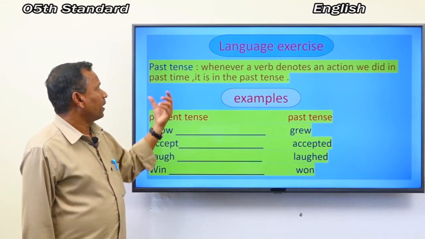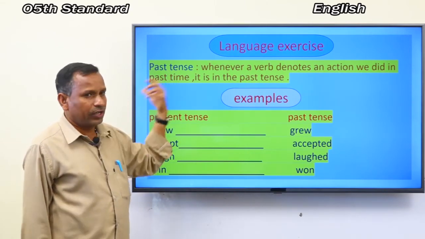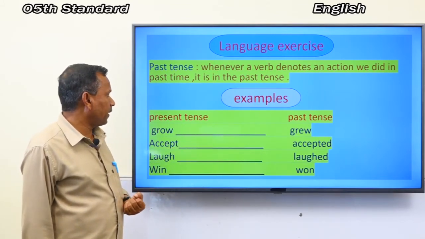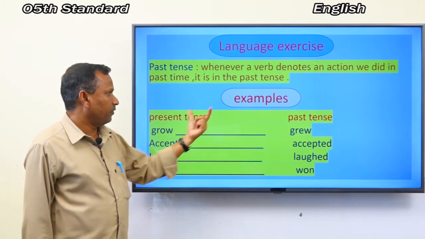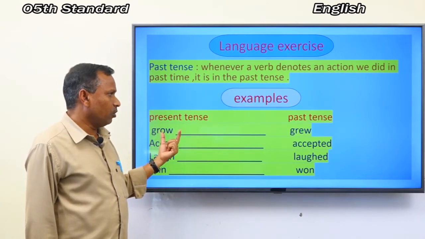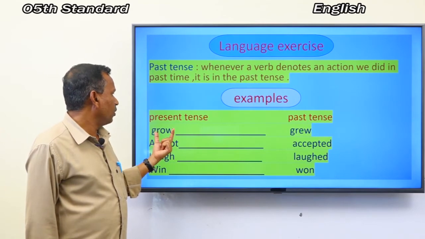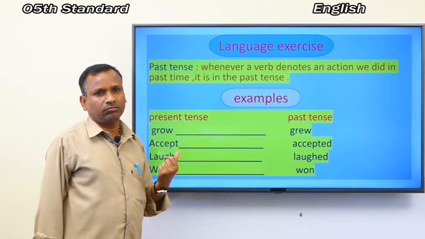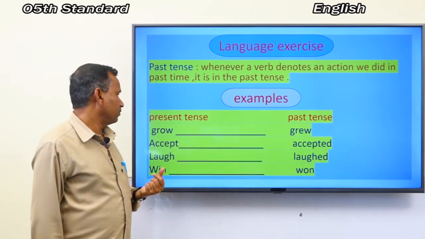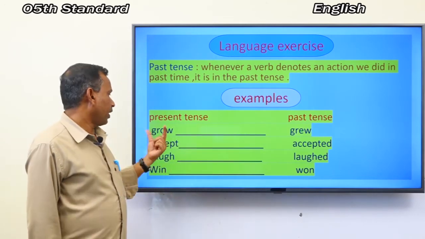This is the meaning of past tense. Here are some examples of present tense and past tense. G-R-O-W, grow. The past tense form of grow is grew. Then the next one is accept.